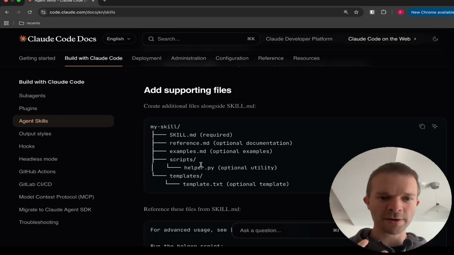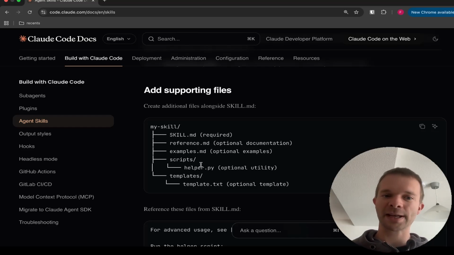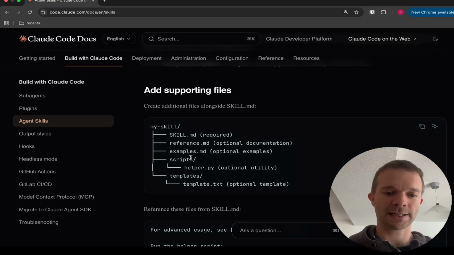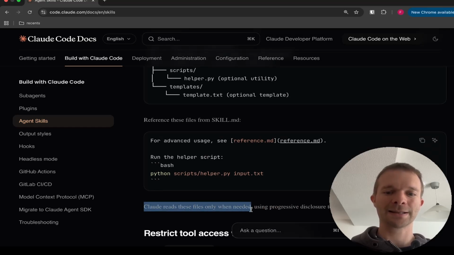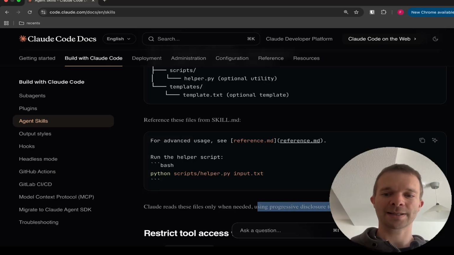So in my opinion, the most powerful things about these skills is that first, you can add specific knowledge for the skill, you can run scripts, and it does not pollute your context because Claude Code reads these files only when needed, using progressive disclosure to manage context efficiently.